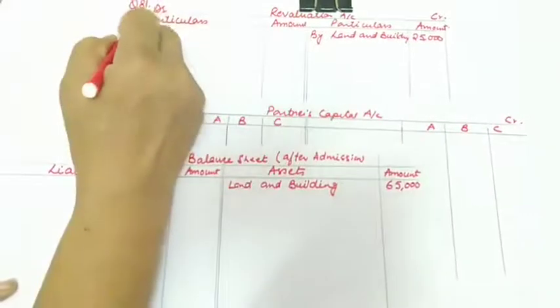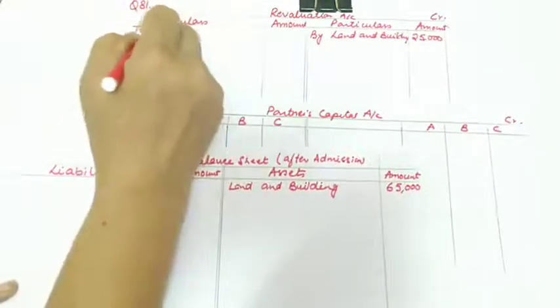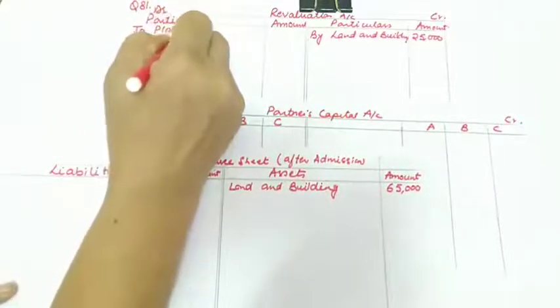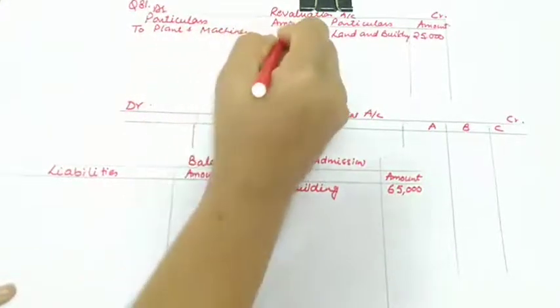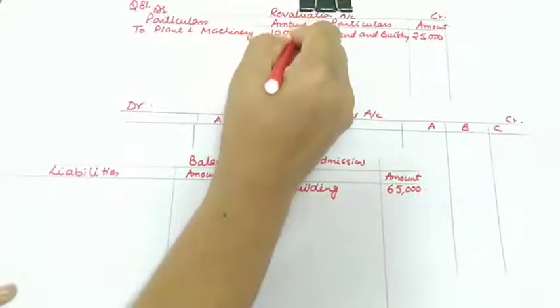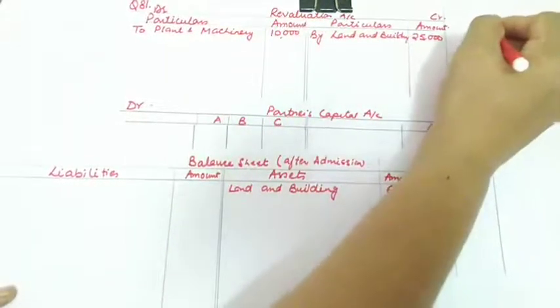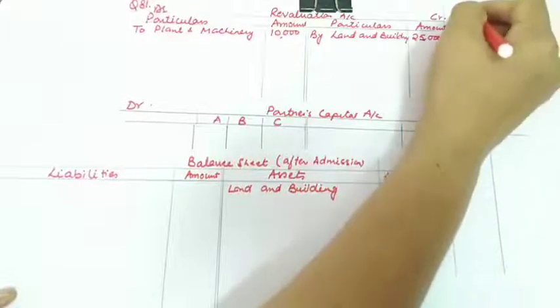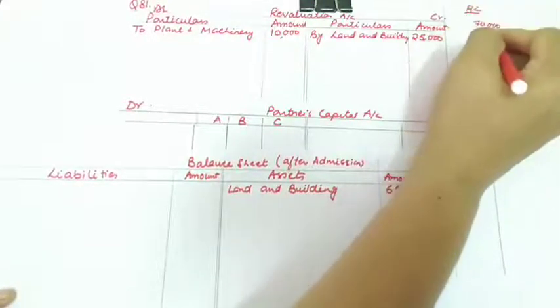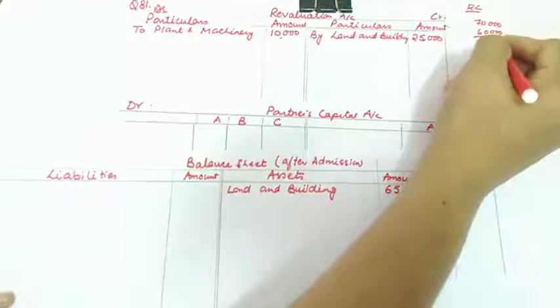Now next is plant and machinery at 60,000. So plant and machinery is reduced. It is reduced by 10,000 because earlier the value was 70 and now it is 60. So this is my rough working column.